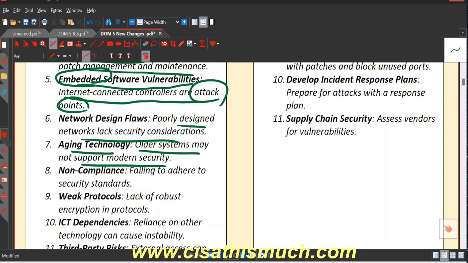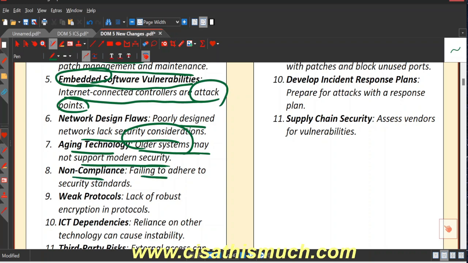But because of the new emerging threats in the market, new risks coming into the industry, it can also happen that we are using older systems, and these older systems may not support modern things like your firewalls, your IDS and IPS solutions. So in that case, we need to advise our clients to change their systems.